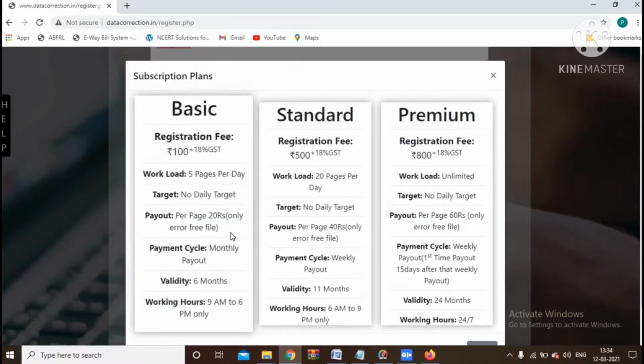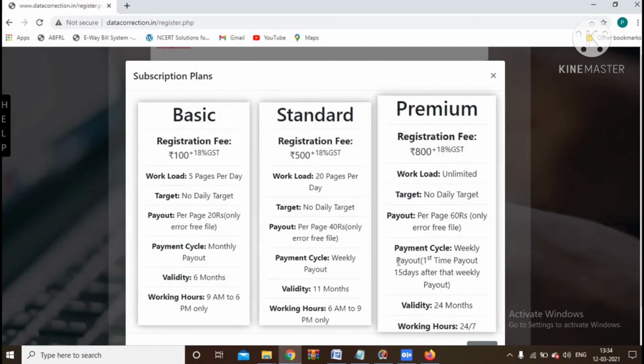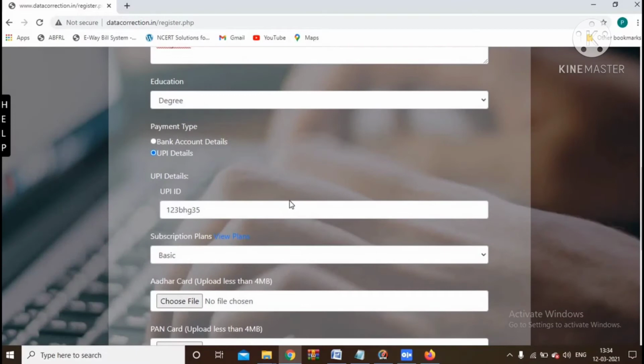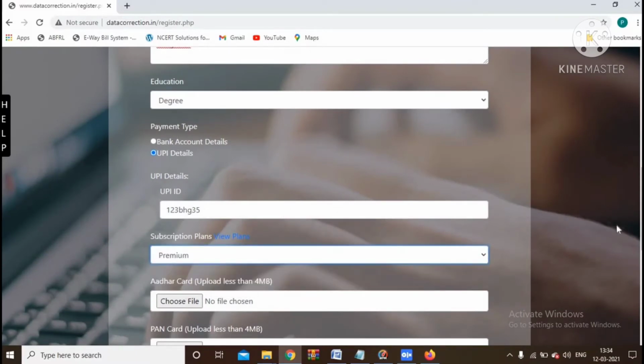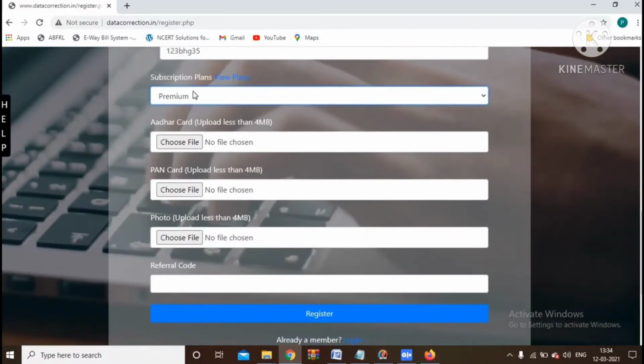If you click on view plans, there are plans like basic, standard, premium. You can choose any one of them. I am choosing premium here. You also have to upload your documents like Aadhaar card, PAN card and photo, which must be less than 4 MB. Once you have entered your form completely, just click on register.